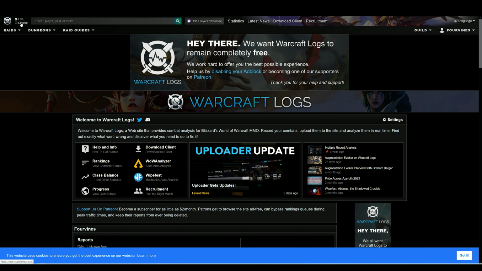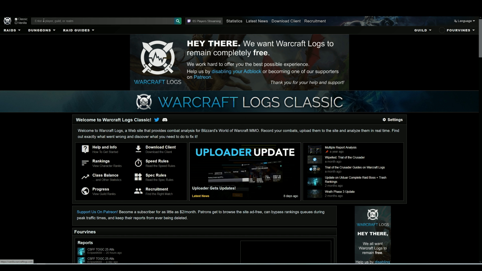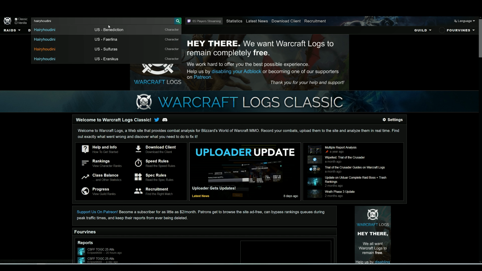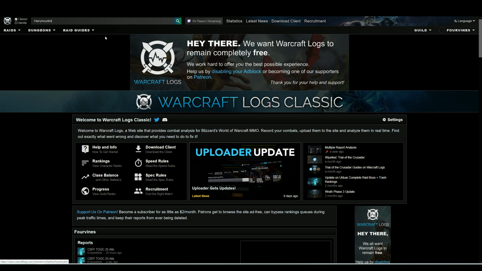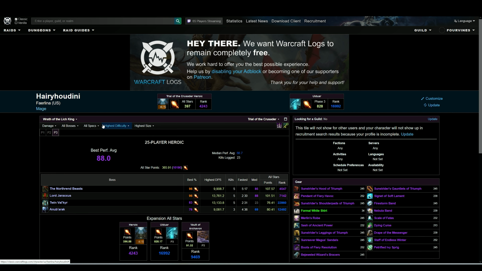We have the classic button since we're playing classic. That'll take you to classic.warcraftlogs.com, so you can just bookmark that. The next thing is you're going to pull up your parse profile. So you type your name in, and it's got names for all of the people that are sharing that same name across all the servers. Obviously, this is the one that I'm playing. I don't know who a lot of these other people are. So when you look in here, you've got your best performance average, your best parse percentage, your highest DPS, the number of kills, all that good stuff.